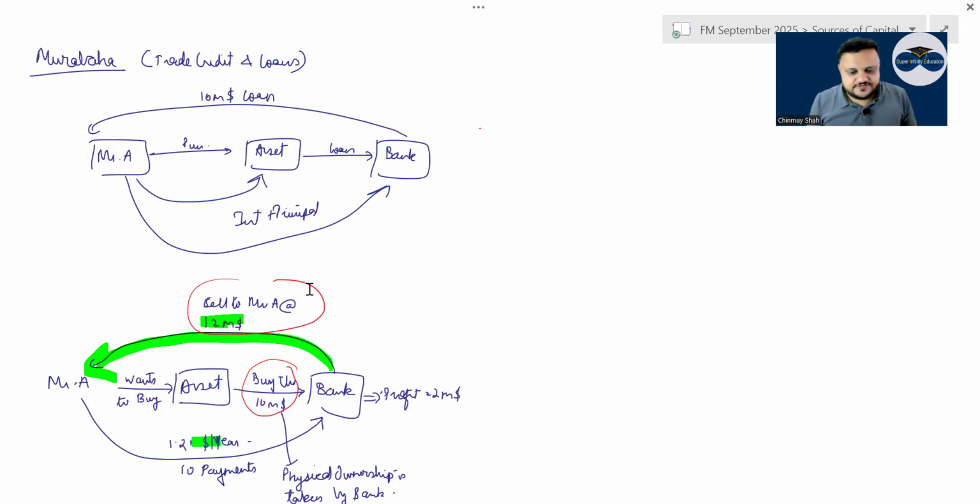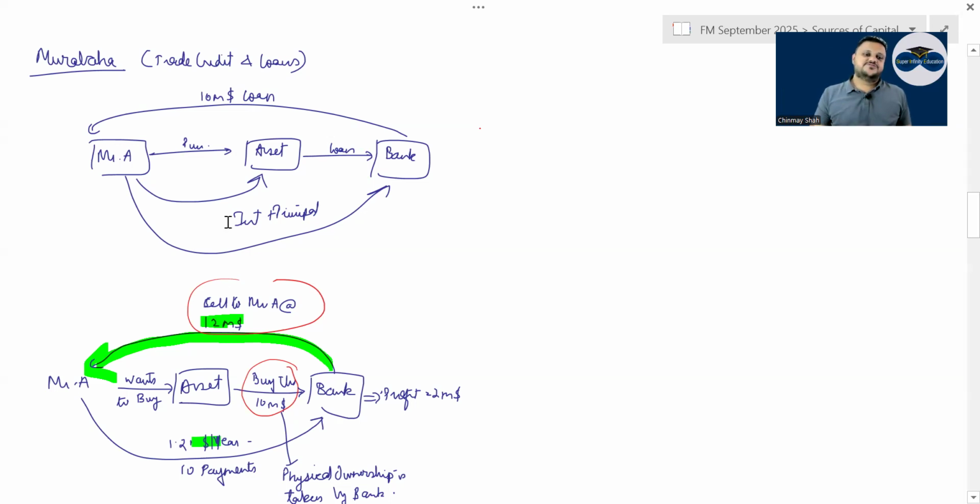Normally, I want to buy an asset. I go to the bank. Me, the bank, and the supplier, we enter into a contract where the bank gives me the finance. The bank directly pays the seller. We get the asset. The asset is in our name, but hypothecated with the bank. If something happens, the bank can sell the asset and get its money. Correct? But ownership is with the company or Mr. A.